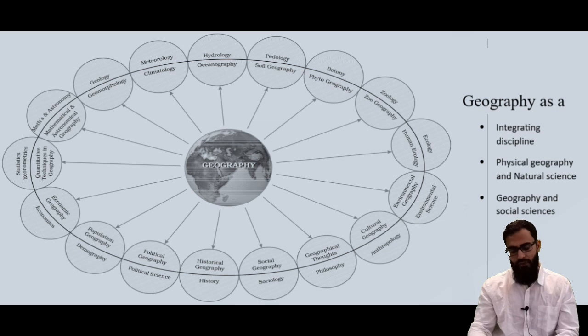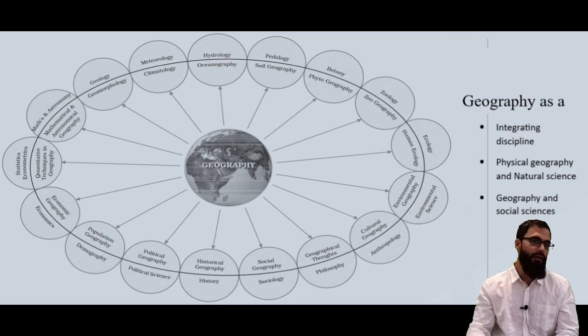Also, geography is linked with other sciences like social sciences, for example history, as I said. I also mentioned demography. When we say social science as a subject, population is one of the topics in it. Population is also concerned with geography. How?